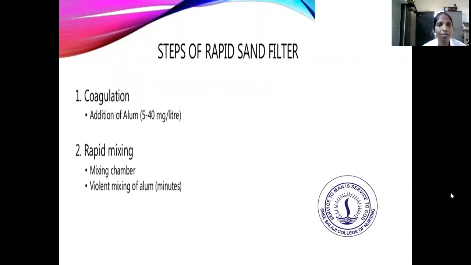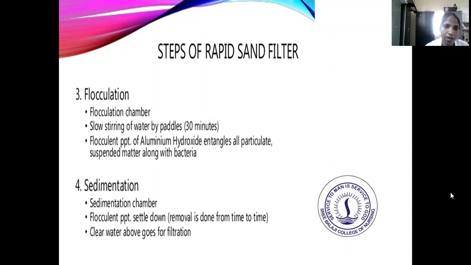The steps of the rapid sand filter are coagulation and rapid mixing. In the coagulation step, we add alum at 5 to 40 milligrams per liter, according to the quantity of water, and there should be a rapid mixing chamber. The water goes to the rapid mixing chamber for violent mixing of the alum, then the mixed water goes to the flocculation chamber.